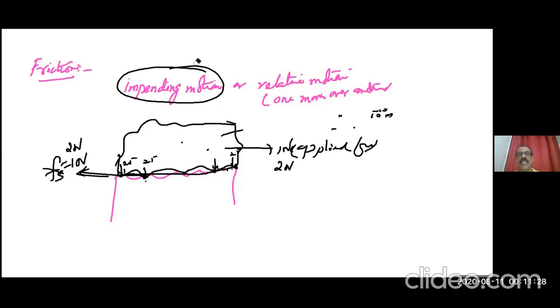Now, if I keep on increasing to 3 Newton, then this also is 3 Newton. Each time you have to check whether this joint is broken, because we cannot find out when it is broken. So first I applied 1 Newton. If it's not moving, it's clear 1 Newton developed here. But we are not sure whether this joint broke or not. Then what you have to do is do this experiment in the laboratory.